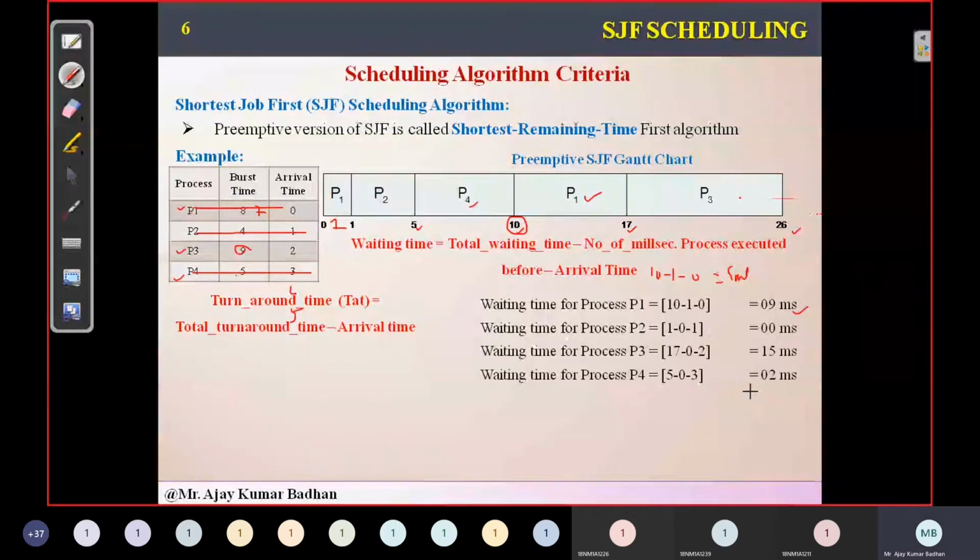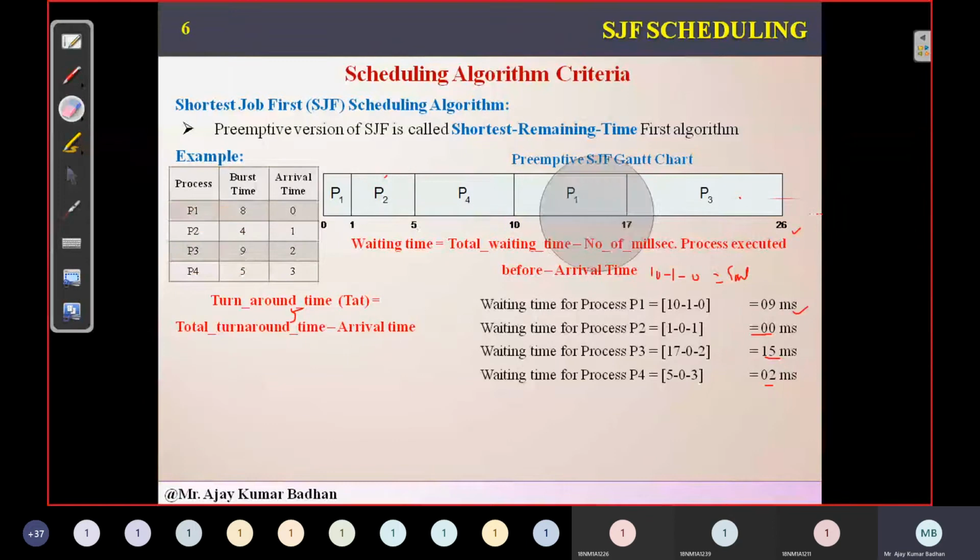In the same way, for P2 it is 1 minus 0 minus 1. What do you mean by that? P2 has executed only one time, so 1 minus the number of times it has executed before. He has executed for the first time and has just completed the task. So 1 minus 0 minus the arrival time, which for P2 is 1. So 0 milliseconds. I think you got the average waiting time.